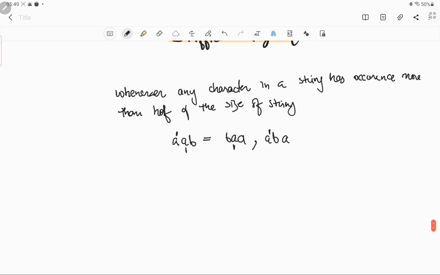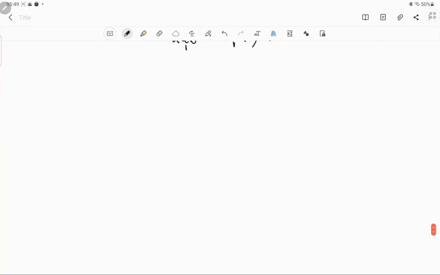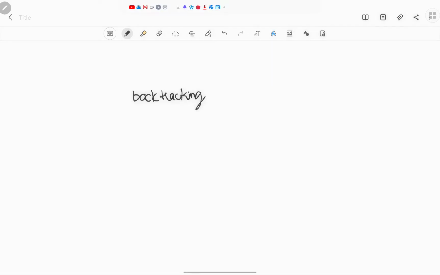So now let's see how we can solve this question. To solve this, we can use multiple approaches. One would be backtracking, and the other would be a non-backtracking approach.